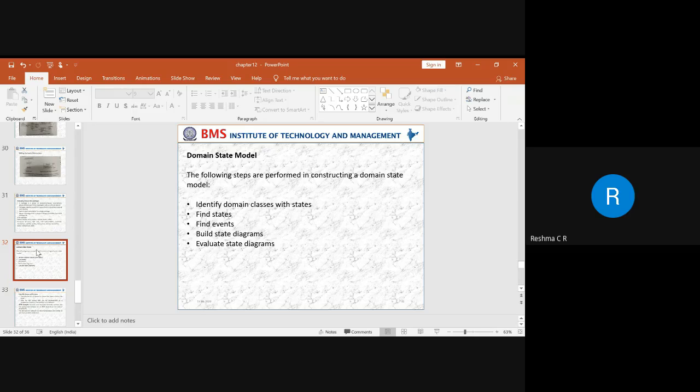After that, we need to identify the different transitions that are going to occur, and whether we need to include a condition. Based on that condition, whether that event is going to happen or not, all these things and targeted activities have to be taken care of. That is how we build the state diagram. So next, we need to evaluate the state diagram.